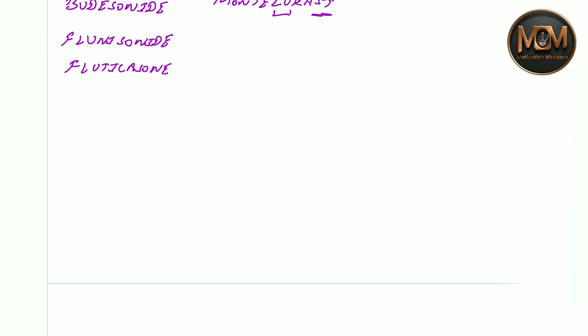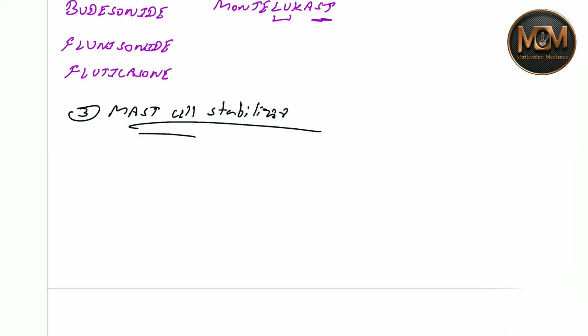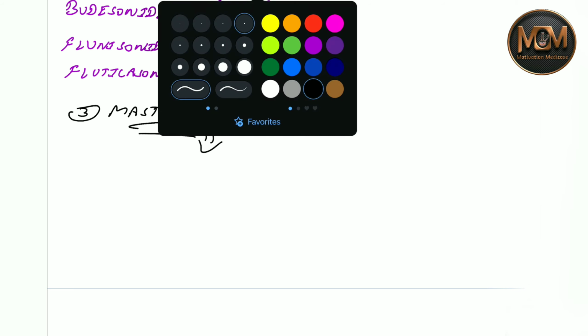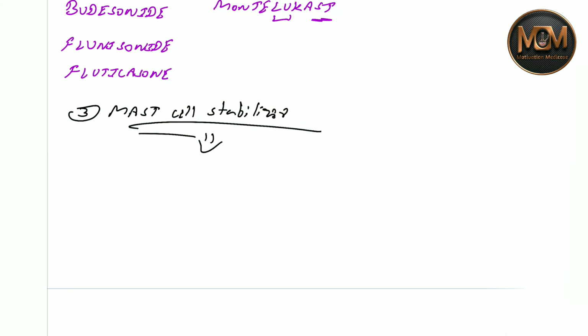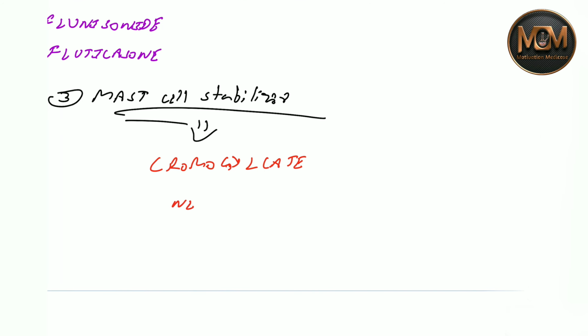The third type of drugs which we need to study are the mast cell stabilizers. For that you just need to remember the names of the drugs: cromoglycate, nedocromil, and ketotifen.